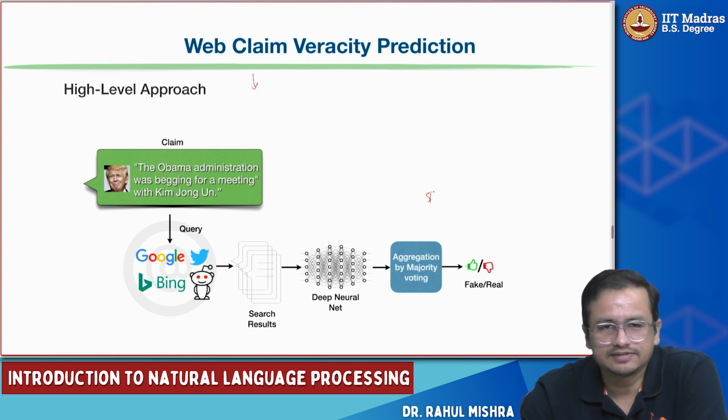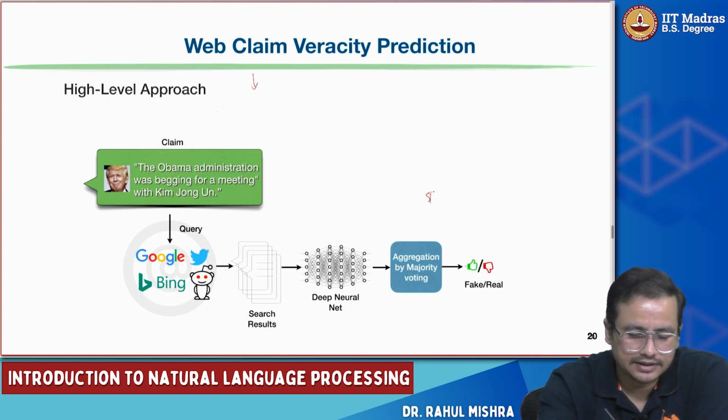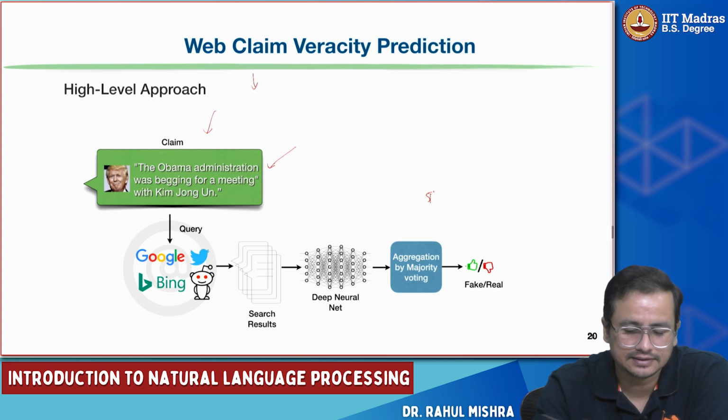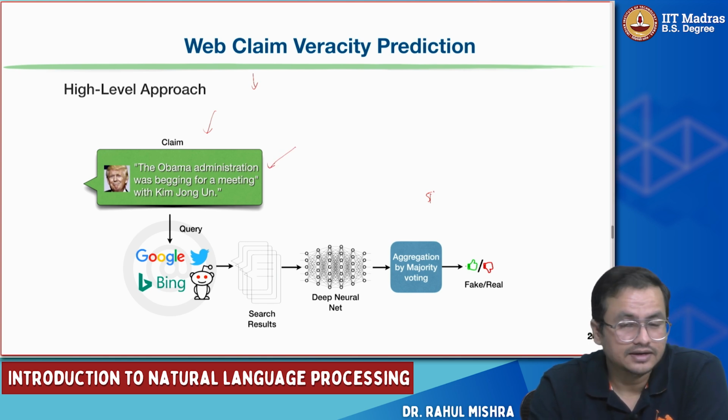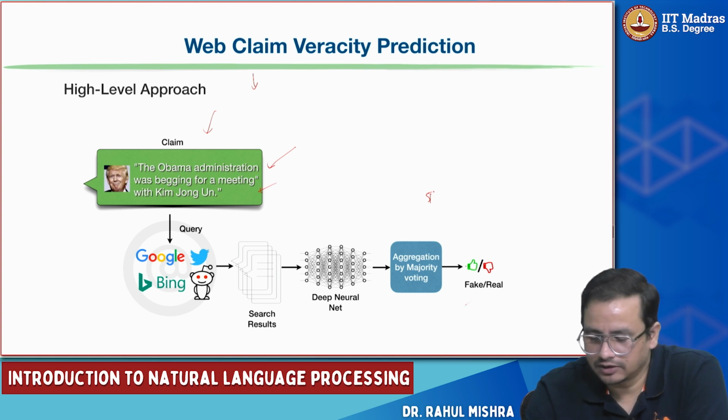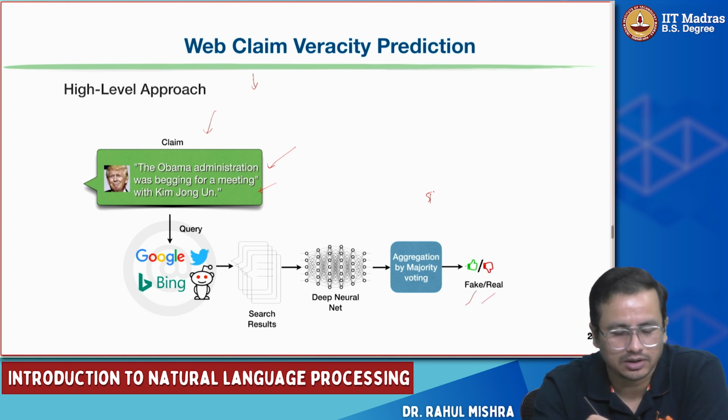So let's go through this approach in detail. First of all, let's define the problem. At a high level, there is a claim. Let's say Donald Trump says that the Obama administration was begging for a meeting with Kim Jong-un, and let's say he said it in some rally, and it was published in some news portal. The objective is, given this claim, to find out whether it is fake or real, whether what he's saying is correct or not.